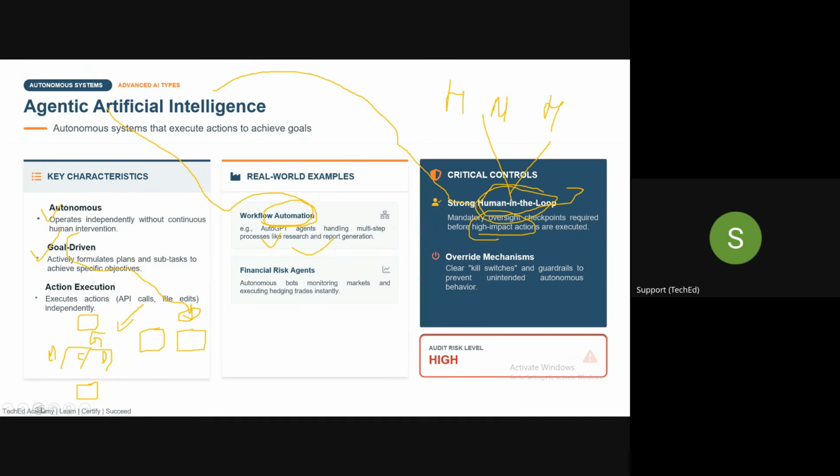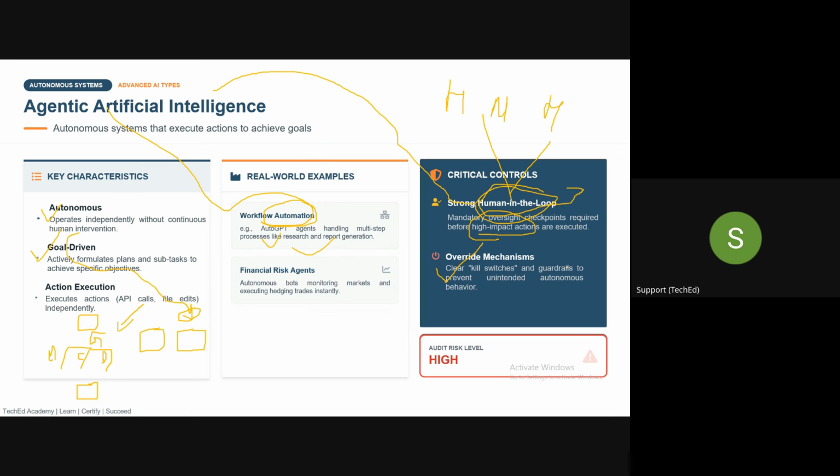And in agentic AI, there is a need for a clear kill switch and guardrails, because sometimes if any task is done autonomously, it can harm human beings or harm other processes.